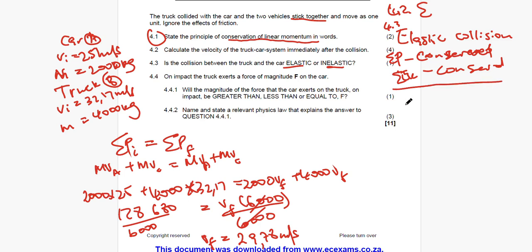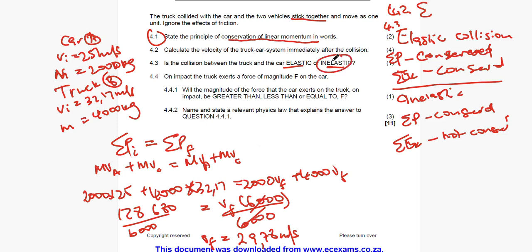And then on an inelastic collision, only the momentum is conserved. That means the momentum before is equal to the momentum after, but the sum of kinetic energy is not conserved, which means the sum of kinetic energy before is not equal to the sum of kinetic energy after, right? This question was so easy and they didn't even ask us to prove it. But by the look of things, we can see that the kinetic energy is not conserved, which means our system is inelastic. I will prove it for you guys if I had enough time, but I will do it on the other question.